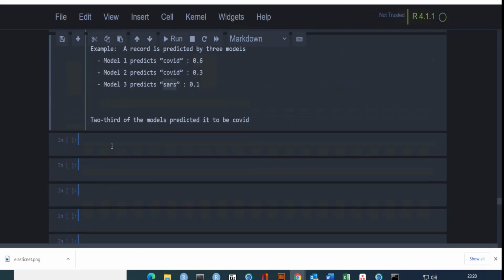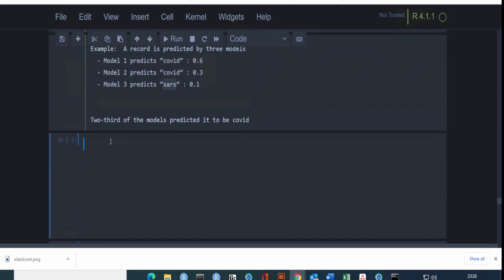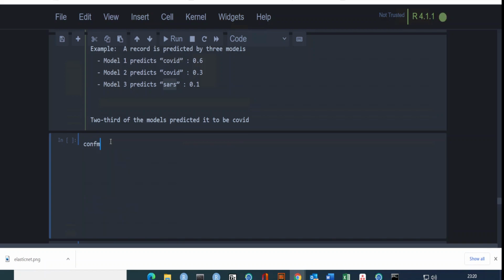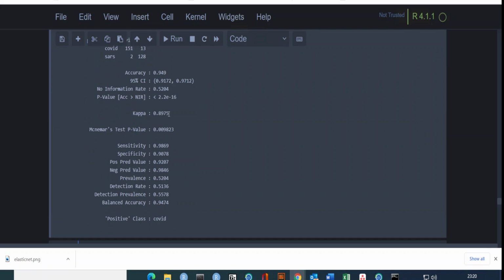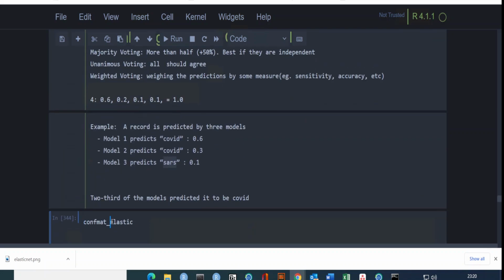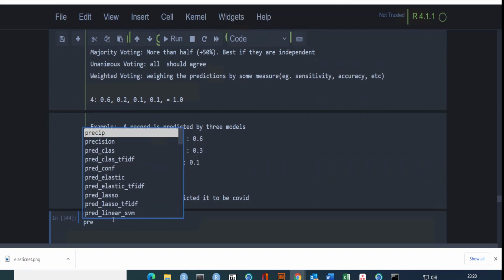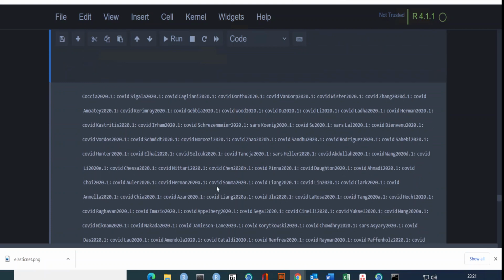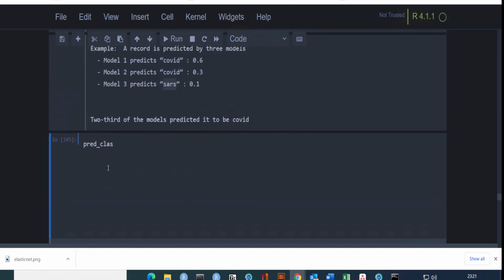So what I want to do is combine all these models. If you remember, I have so many confusion matrices, and I have already loaded them, for example conf-mat elastic. But what I want to do is combine all these predictions. For example, I have so many product classes. Or I can just print it out and see. We have so many papers, and all of them have some kind of label, 1, 1, 0, include, exclude.